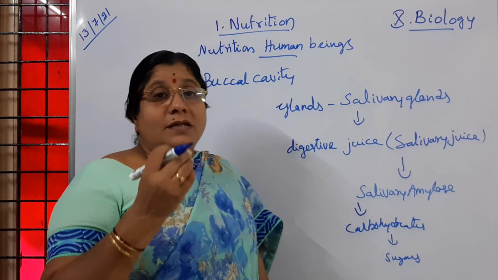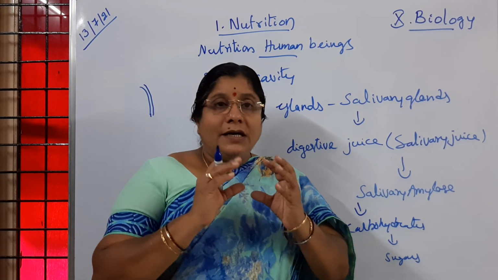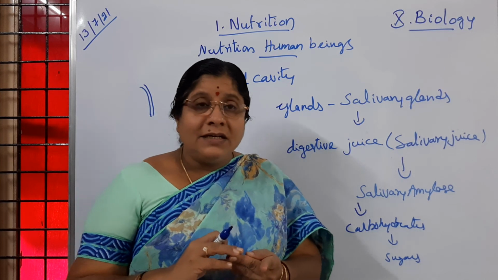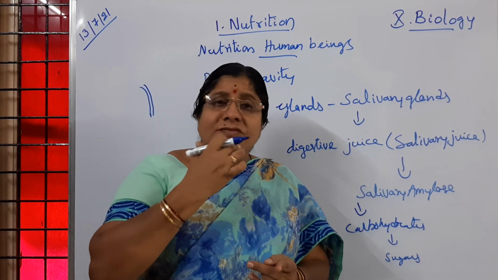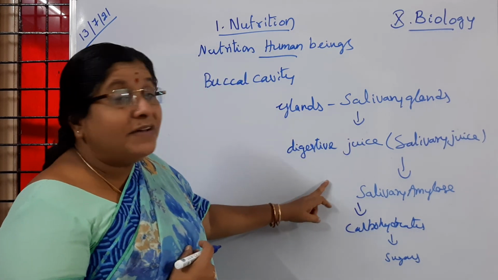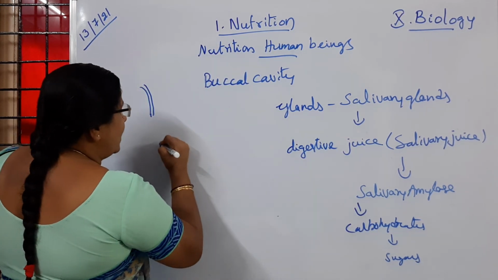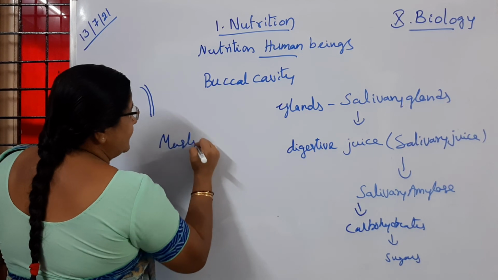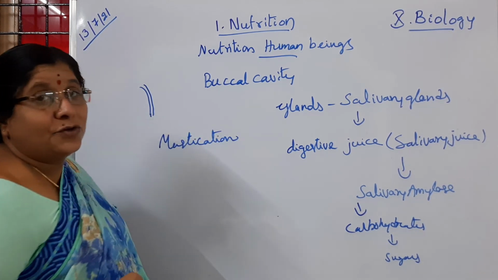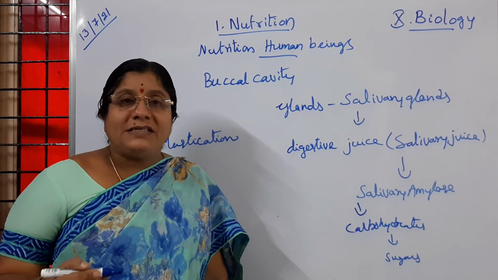So now the process of crushing, grinding the food and masticating, the processes which are happening in the buccal cavity with the help of the salivary juice, that process is called mastication. It is given for 1 mark or 2 marks, children. What do you mean by mastication?